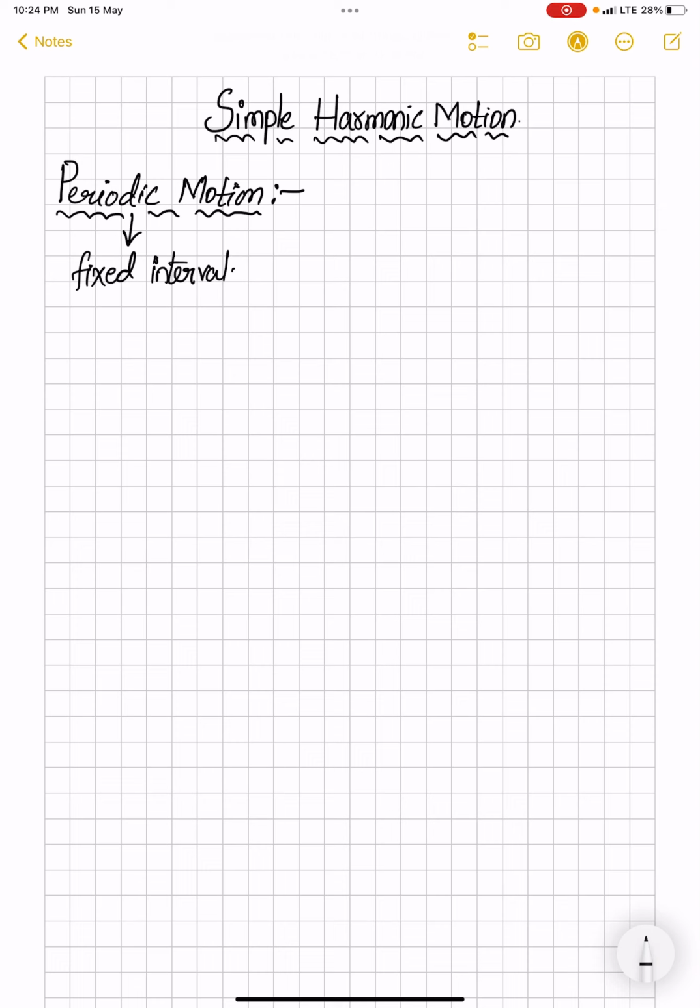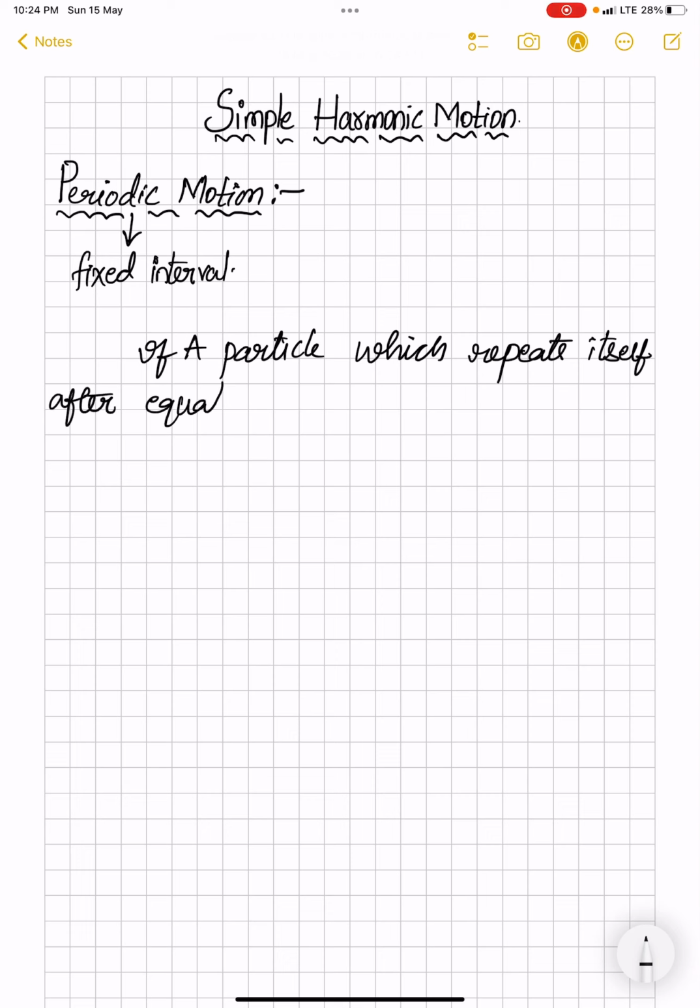In such a way, periodic motion is defined: if a particle repeats itself after equal intervals of time, such a motion we call periodic motion.